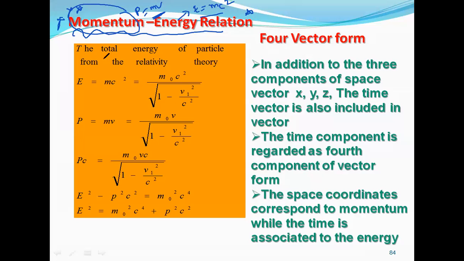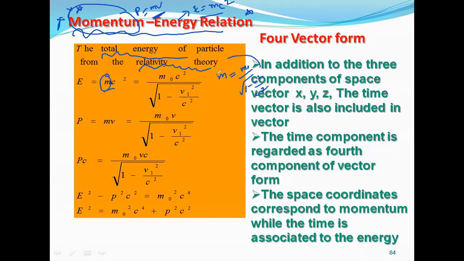You can see here the total energy of the particle from the relativity theory. When I say relativity concept, you should remember that E is equal to mc square, but here m is relative. M is not constant. M is relative, equal to m naught by root of 1 minus v square by c square.